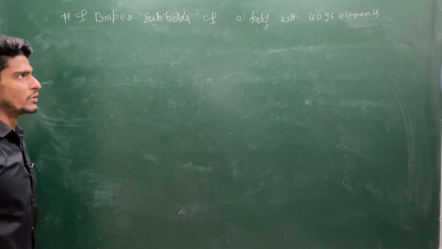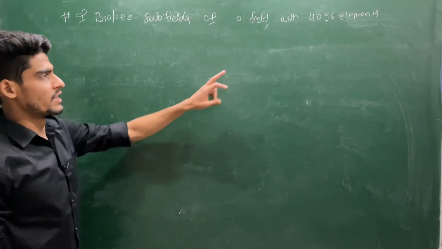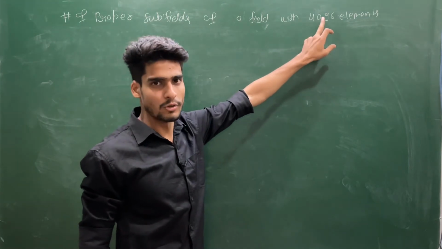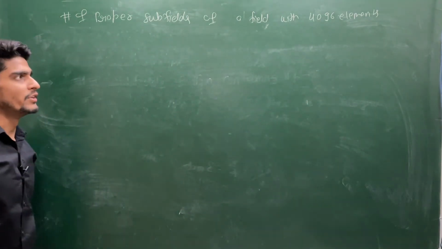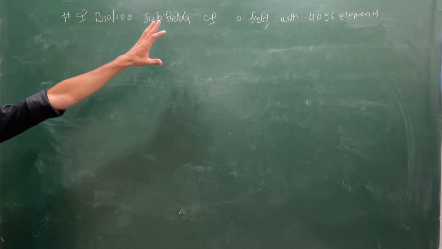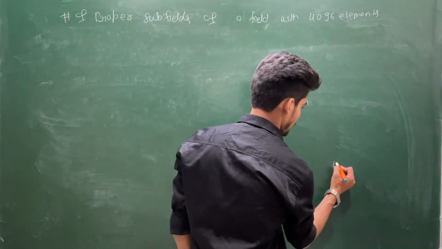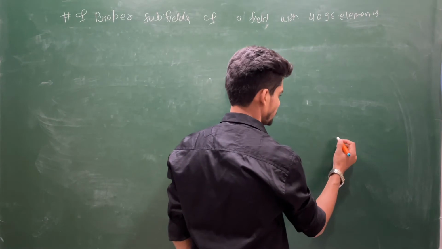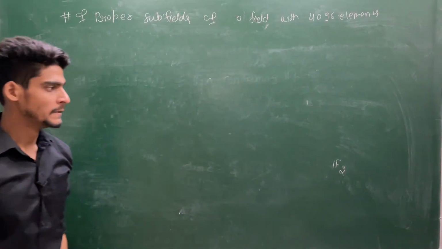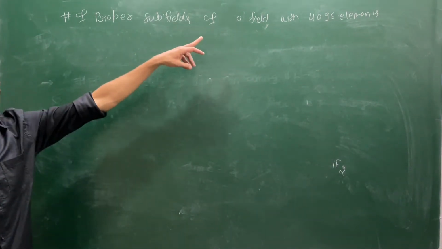So what can you say about this? You look for the smallest prime p which divides this. So 2 is the smallest prime which divides this. So its prime subfield will be F2, the field with 2 elements. So you start with this F2 and you are looking for the proper subfields of this field.